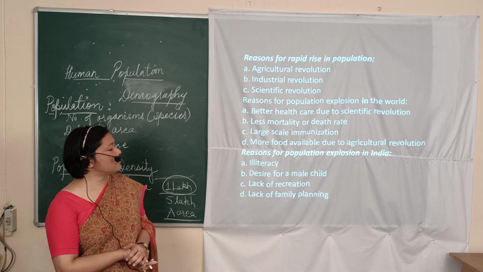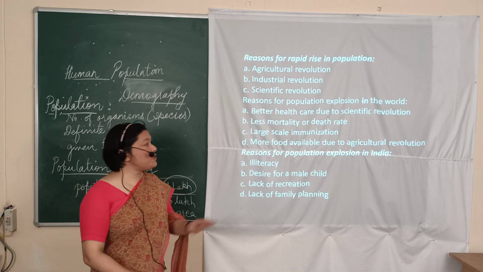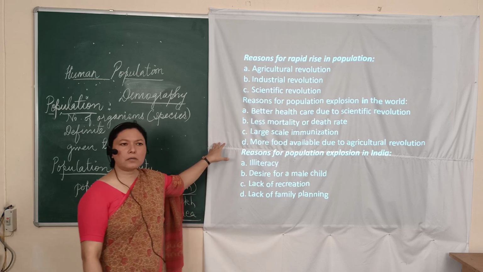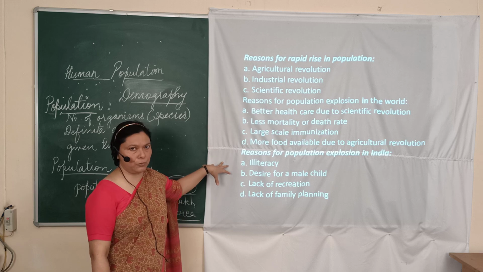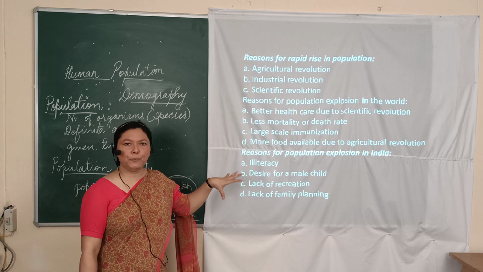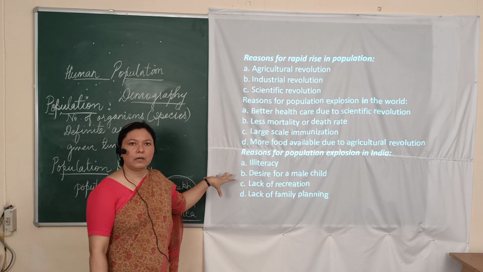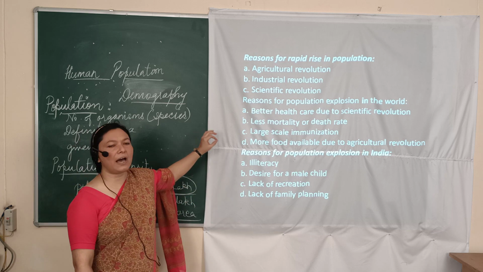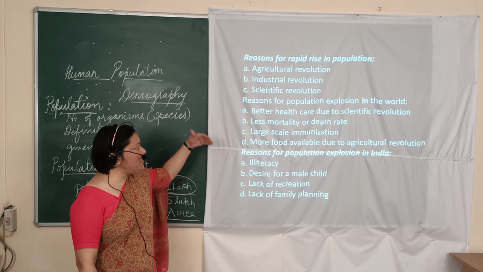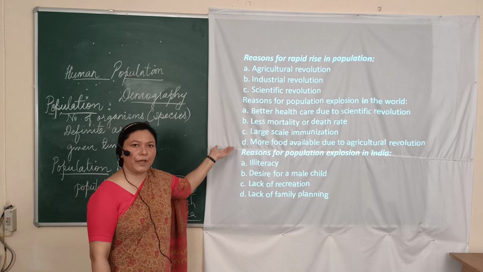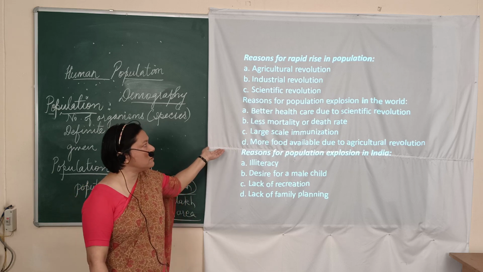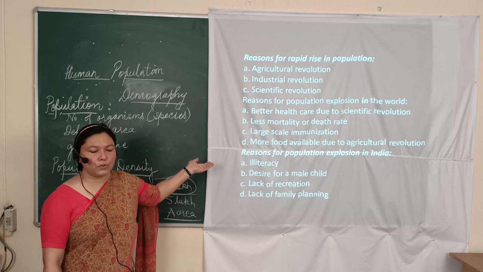The third is the scientific revolution, which is very important because if we take the example of COVID-19 only, we find that so many people are dying in the world just because we don't have the vaccine. But in the previous years, we find that once the vaccine is made for any of the diseases, the problem can be sorted out easily.